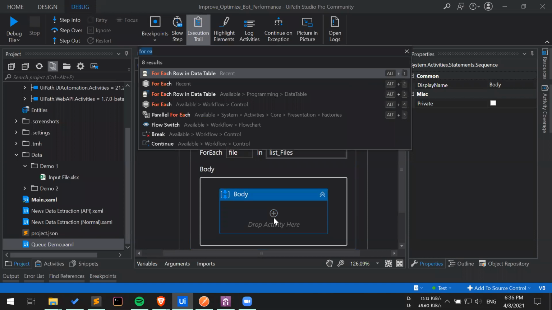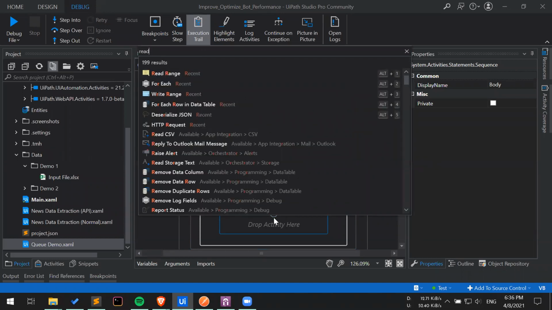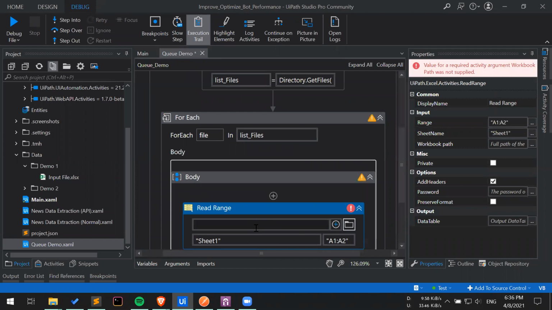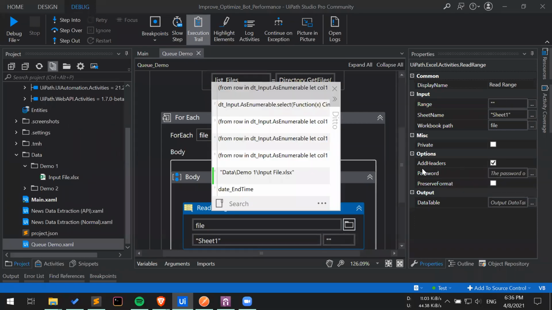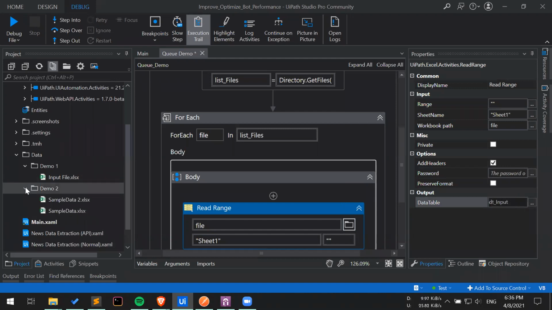Step one is to read the actual file or get the data, so Read Range on the file. The sheet name is probably different, so I will open the Excel for this, and let's define a data table as dt_input. Now let me open the Excel and show you how the data actually looks.